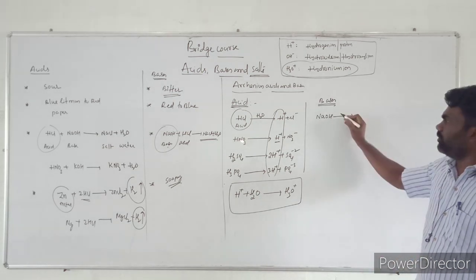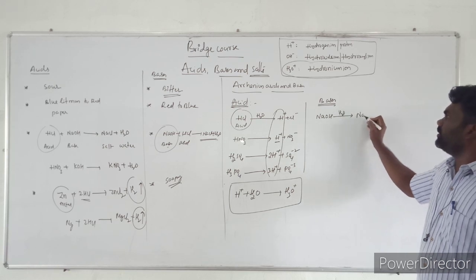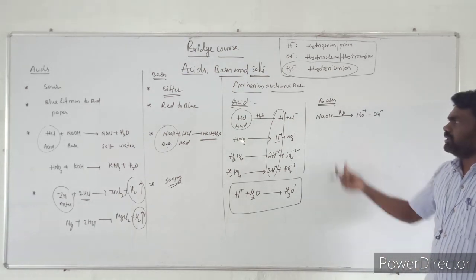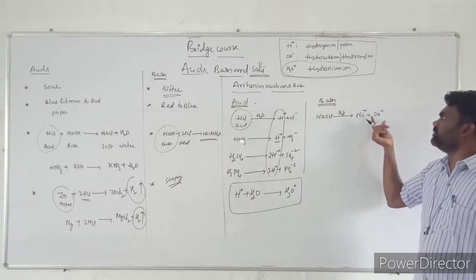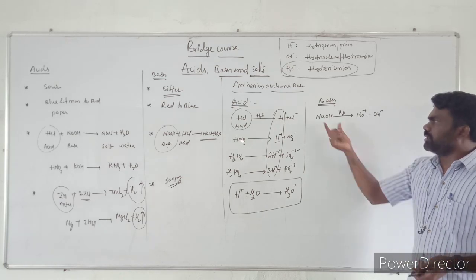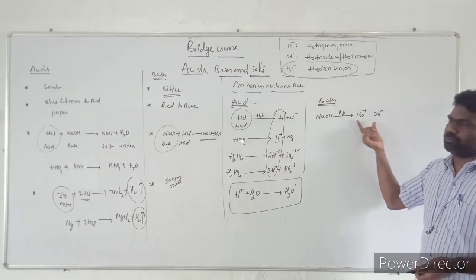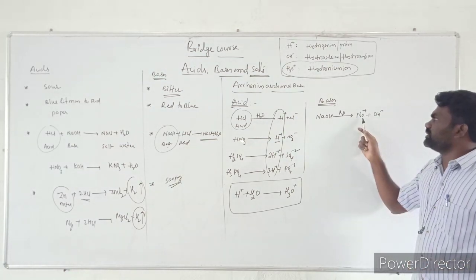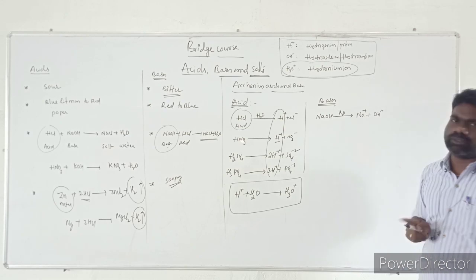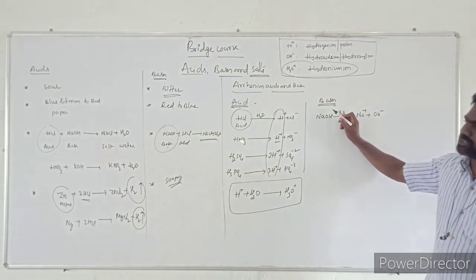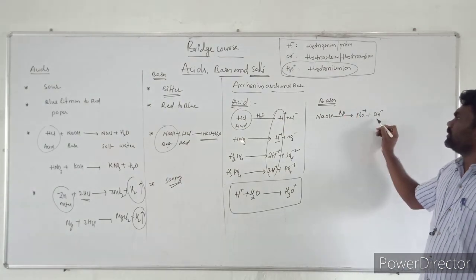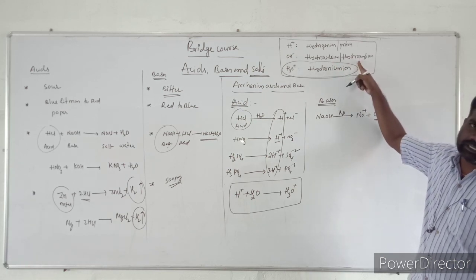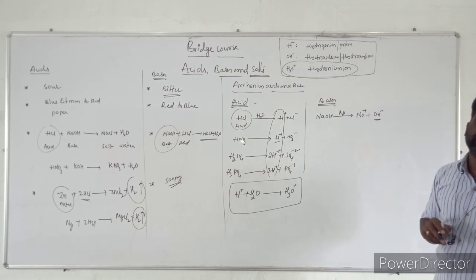NaOH, when dissolved in water, will dissociate into Na+ and OH-. In aqueous medium, sodium hydroxide is ionized into Na+ and OH-. Ionization means the molecule gives rise to the respective ions. The process of a molecule converting into ions is called ionization. So in the ionization process we got Na+ and OH-. When a substance dissolved in water produces a hydroxide ion, also called a hydroxyl ion, that substance we call a base.